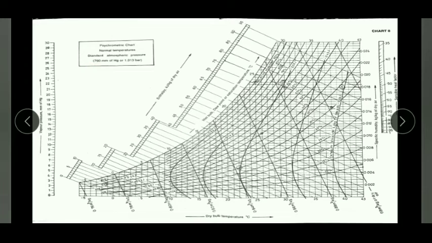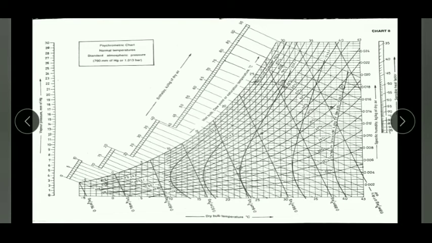I have already told you we require a minimum of three independent variables, but we can't show three properties, that three-dimensional view, in a 2D figure. So the psychrometric chart is for a particular pressure. I think it's clear to everybody.